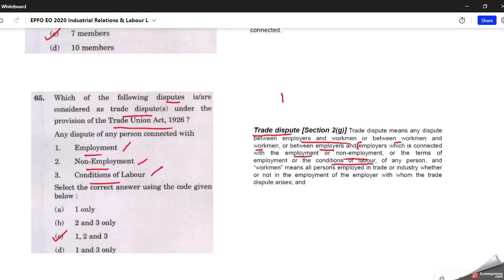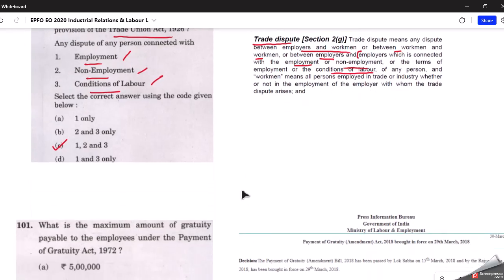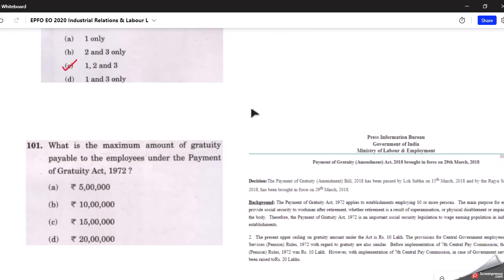So again, this is covered in that Piali Ghosh book, and the acts covered there are quite exhaustive. You can certainly go through it. At the end of this video, I have listed those 10 acts. Minimum those 10 acts you have to prepare for this EPFO examination, and the questions will be very basic in nature. If you have read the act, and if you have prepared a one page summary of each act, you will be able to attempt the questions. Moving on to the next question.